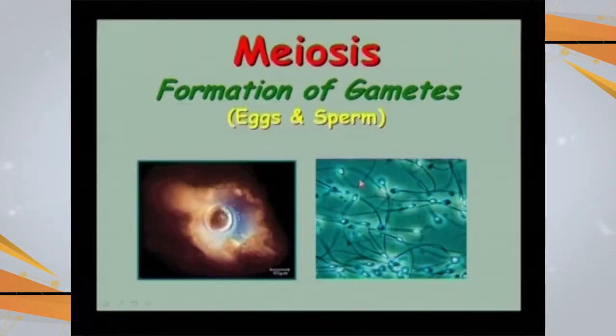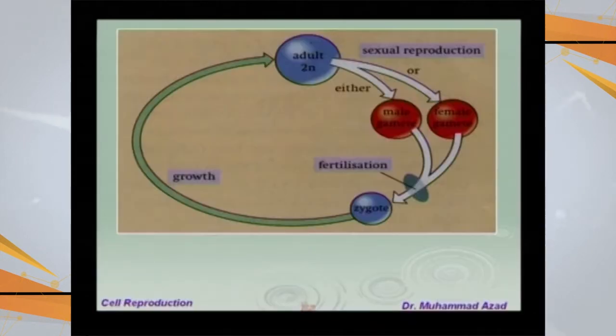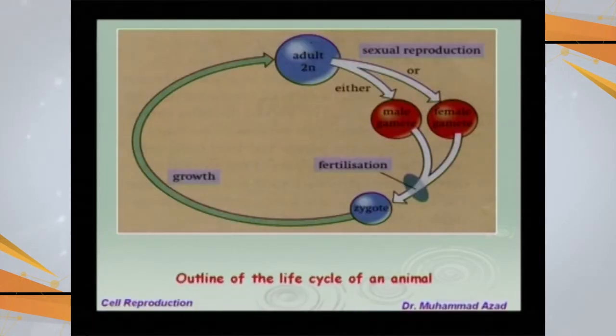So we will go through certain important features about meiosis and the number of chromosomes with a few slides. Meiosis is for the formation of gametes, that is the ova and sperms. If we look at the life cycle, the adult individuals produce male and female gametes, and they fuse at the time of fertilization to give us the zygote.